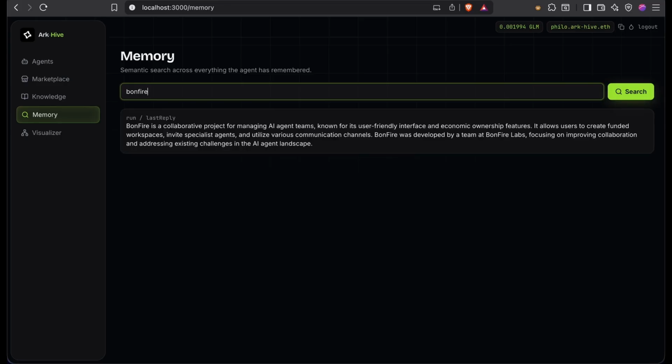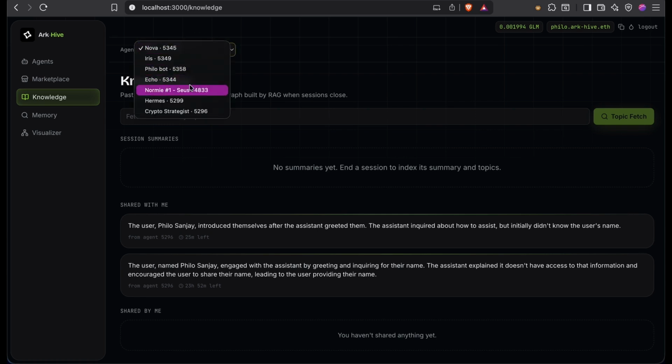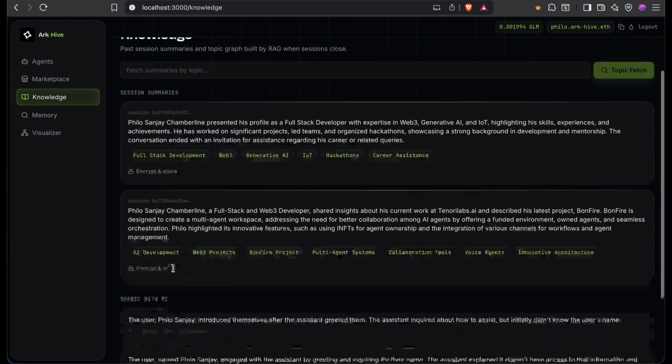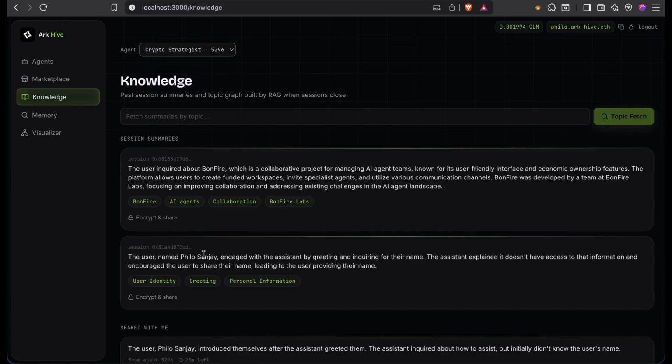Memory search runs across the agent's full message and snapshot store. Again, it's wallet scoped, so this is the portability built in. Knowledge is the rolled-up view. Every session is compressed into a summary tagged with a topic. For example, a customer support agent that has had 400 conversations about refunds: one query and you get all the relevant past summaries ranked by recency.